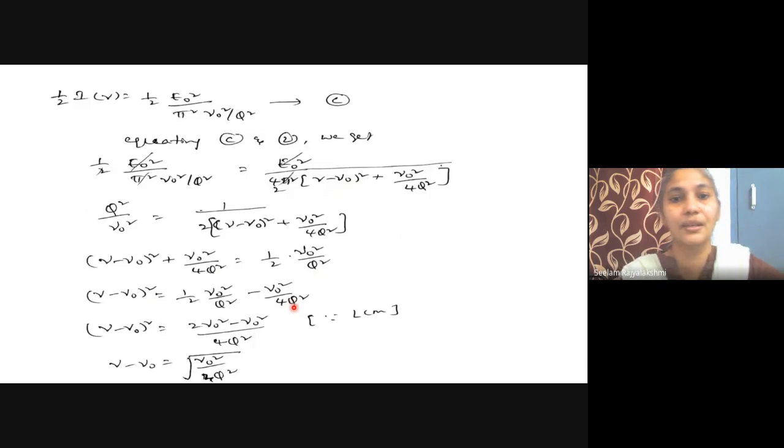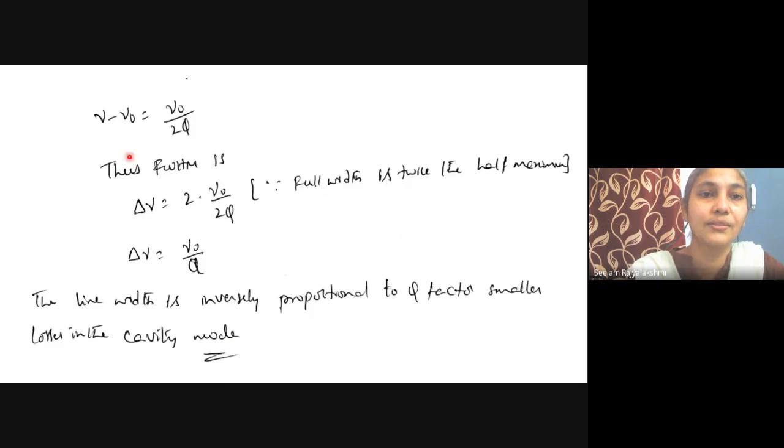Taking the LCM, 4, we get 2 nu naught square minus nu naught square. Taking the square root, nu minus nu naught equals nu naught by 2Q.